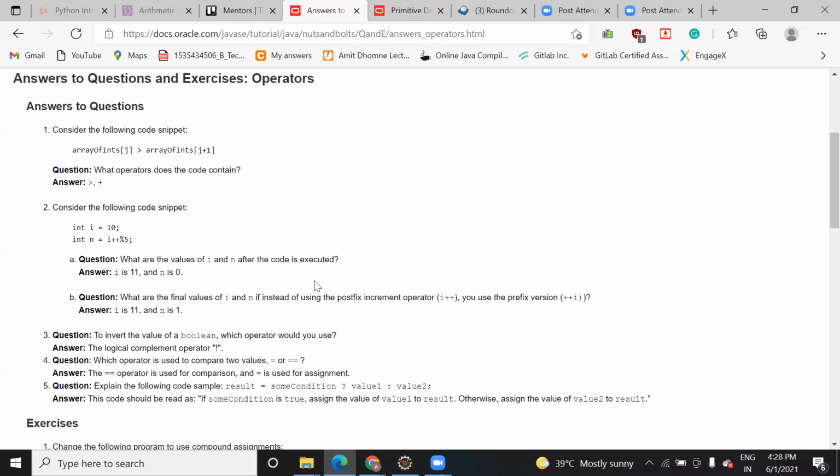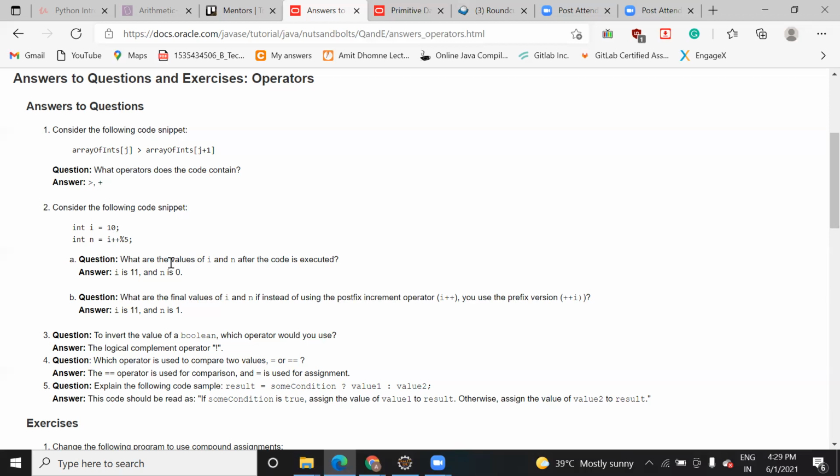Java normally does it like this only. They will first perform the mod operation between the current i value and 5. But if we had used ++i, then it would first do the addition, and then do the operation, and then assign the value to n. So here they will mod it and assign a value to n.